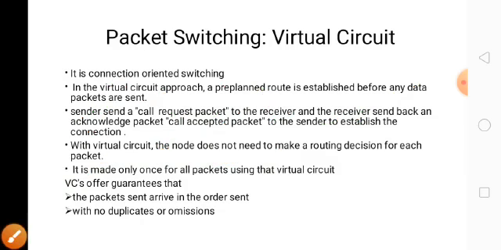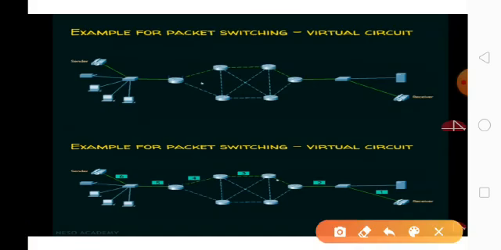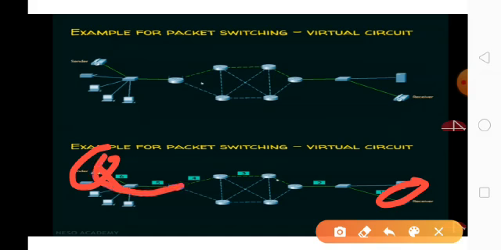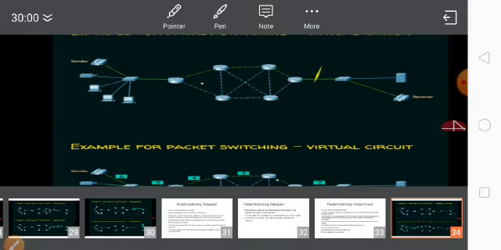See this image, you can understand. In this example, this is the sender and this is the receiver. The sender sends the call request, the receiver accepts it, then the path, the green color, is created. Then using the path the data packets travel and reach the destination.